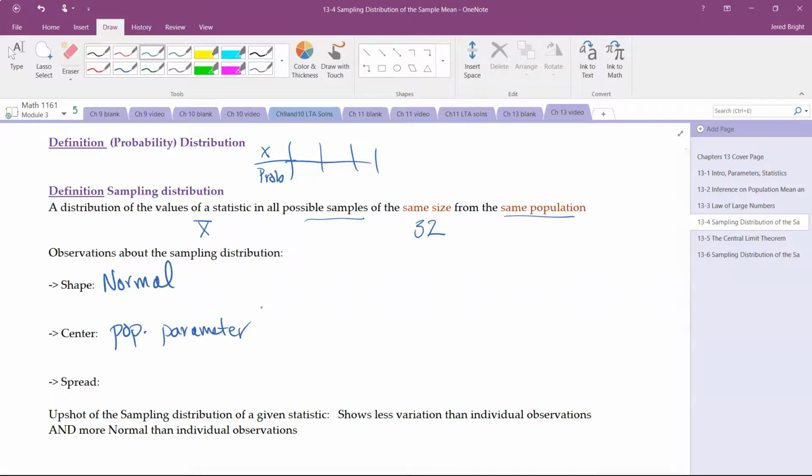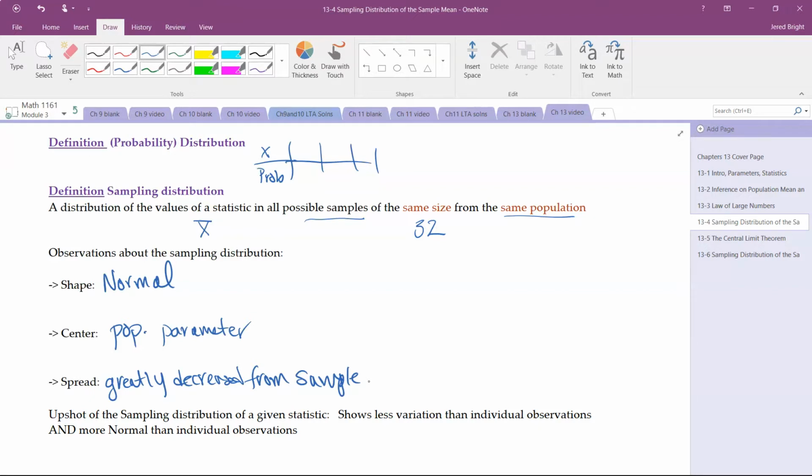Okay, and the spread, this should be greatly decreased from the sample. Because again, when we look at, say, the means, for example, the mean has already taken into account those extreme values, so we should see less shift or less extreme values occur. So we see less variation, and this gives us more normal behavior.